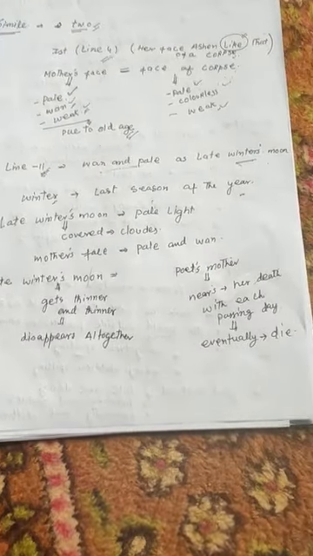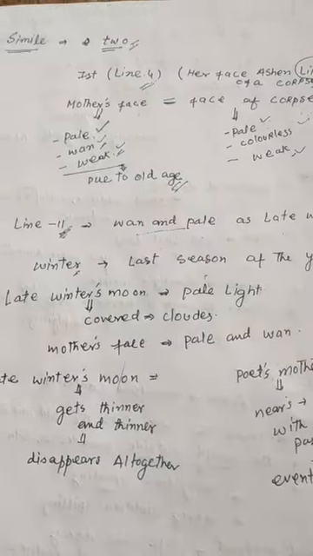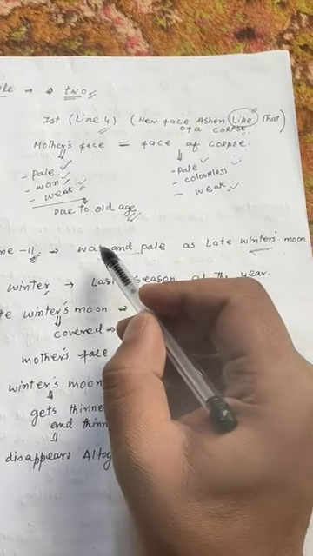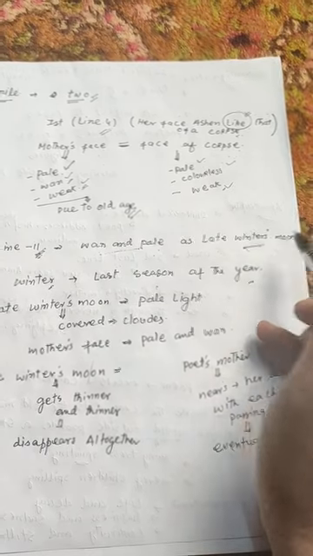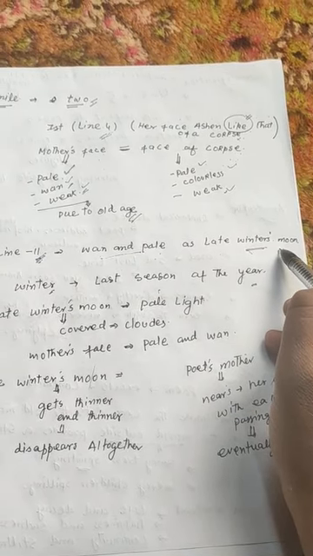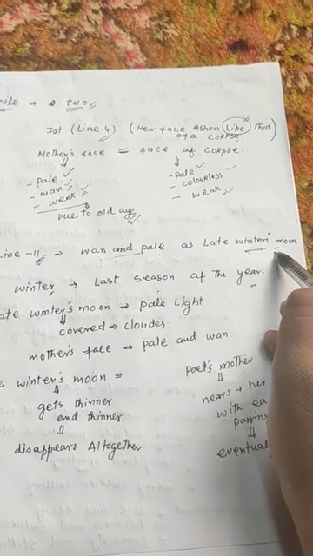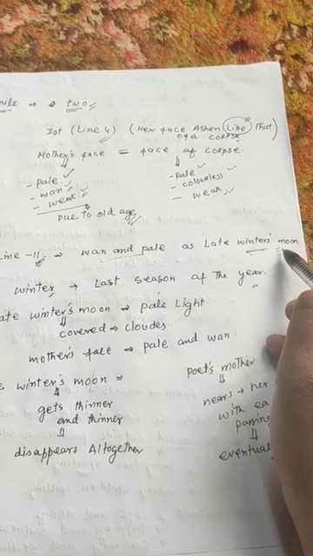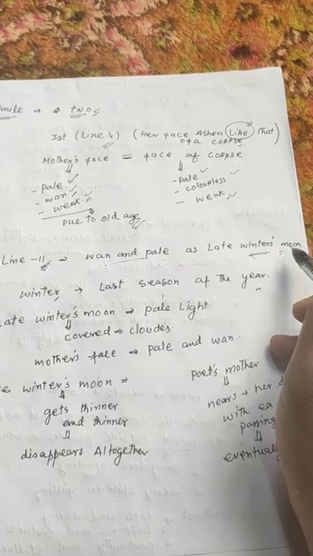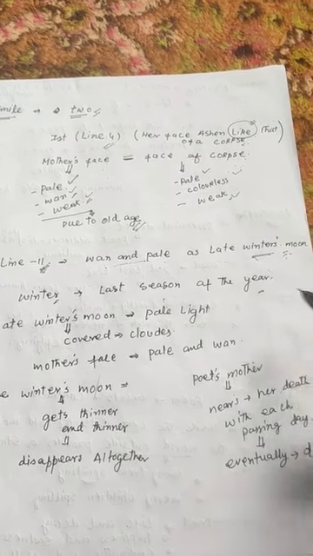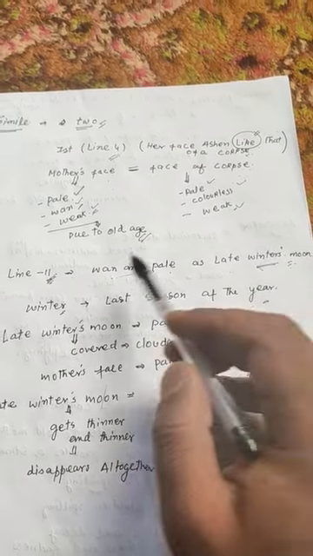This simile can be described in three ways. First, wan means colorless, pale, ashen, late winter's moon. If you have noticed, sometimes when we come out during winter, we look at the sky and we notice the light of a moon appears dull. That is because it is covered with clouds.